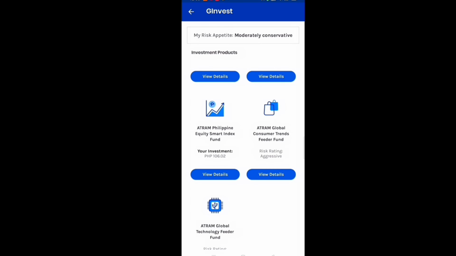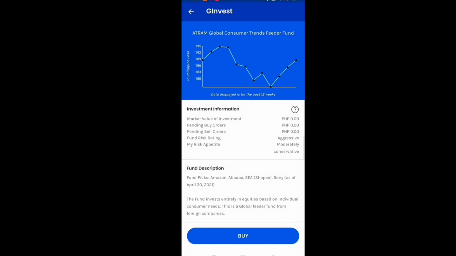Si Atram Global Consumer Trends Feeder Fund, this is aggressive and ganun din yung performance ng investments. It's fluctuating. Sabi niya dito sa base sa graph is data displayed is for the past 12 weeks, almost 3 months.